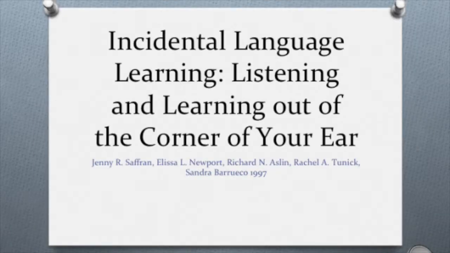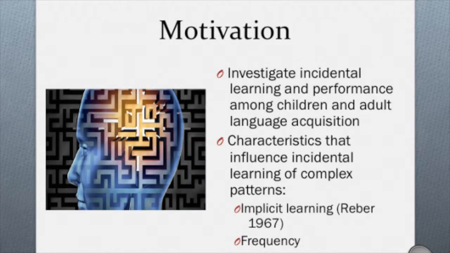The following research paper examines incidental language learning. Based on previous research about language acquisition, researchers aim to investigate incidental learning and performance among children and adult language acquisition. They came up with the hypothesis that two potential factors that may influence the learning of complex patterns were 1. Implicit learning, which is the unconscious and unintentional acquisition of abstract information, and 2. The frequency of events present in the given environment.